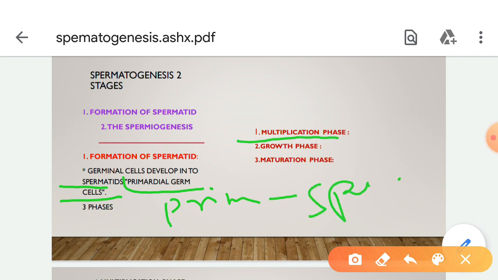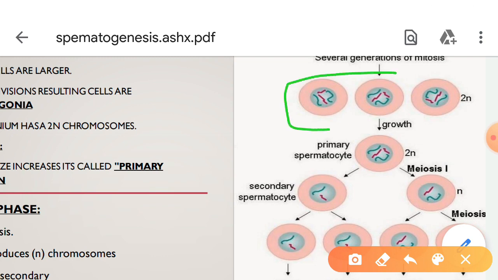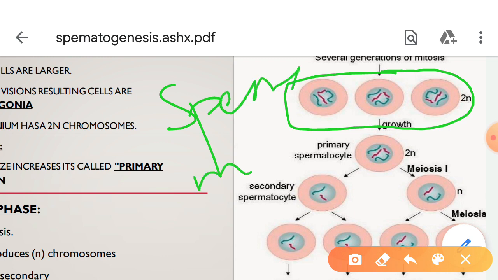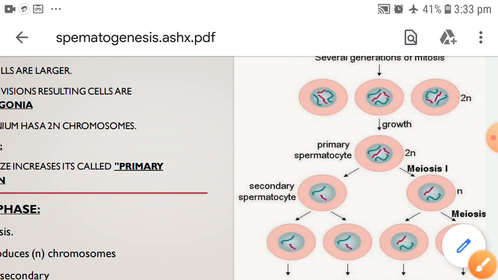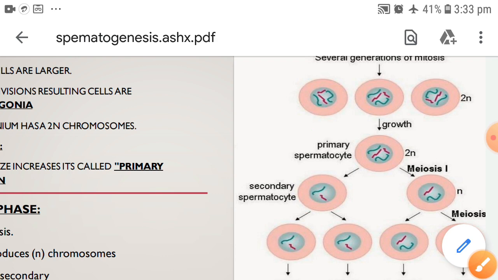One is the multiplication phase, the second is the growth phase, and the third is the maturation phase. Several mitotic divisions occur in the multiplication phase. As a result of the mitotic divisions, several cells are formed. These cells are called spermatogonia or sperm mother cells. Each spermatogonium has a diploid number, that means it has 2n chromosomes. And the second one is the growth phase.